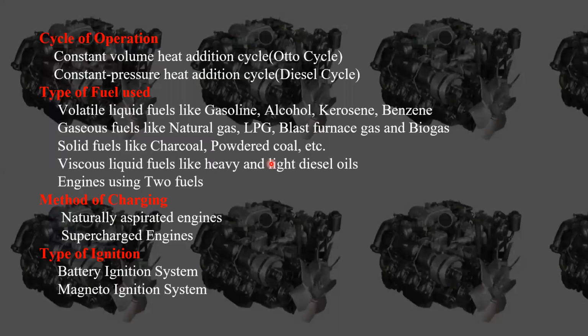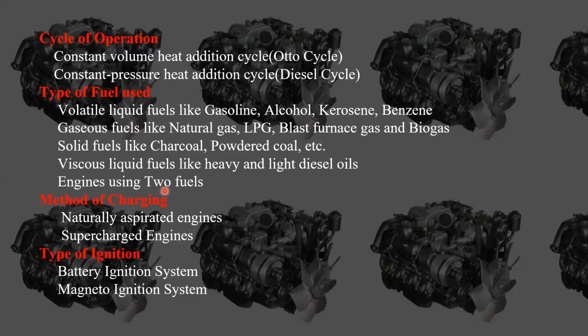Next, coming to the engines using two fuels. That means we are going to use both volatile liquid fuel and also viscous liquid fuel. That means some of the combustion is going to happen at constant pressure, and some of the combustion is going to happen at constant volume. You have already seen the dual cycle. The engines which run on that dual cycle are called engines using two fuels. We can also call it a dual cycle engine.